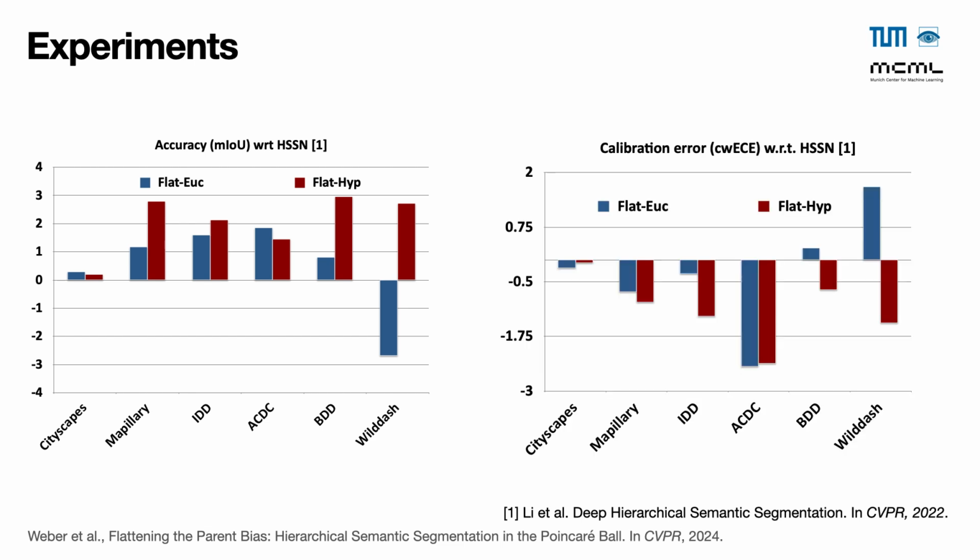Similarly, we plot the difference in the calibration error. The hyperbolic representation is much better calibrated than both the hierarchical approach and the Euclidean model, whatever the domain shift.